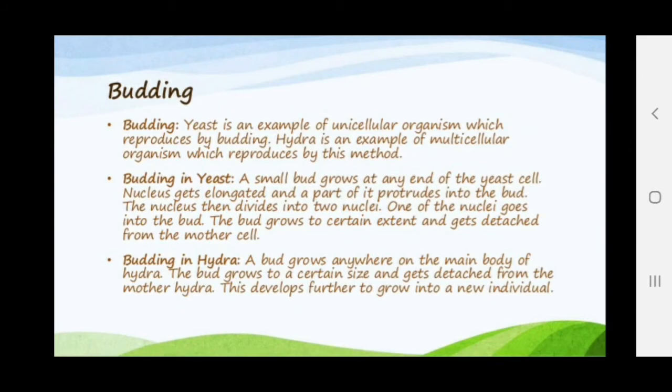Budding in yeast, I think you have studied in previous classes also. Yeast is an example of unicellular organisms which reproduce by budding. Hydra is also an example of multicellular organisms reproducing by budding. In budding in yeast, a small bud or outgrowth grows on one end of a yeast cell, and the nucleus gets elongated and a part of it protrudes into the bud. The nucleus then divides into two nuclei. One of the nuclei goes into the bud. The bud grows to a certain extent and gets detached from the mother cell. This is how budding in yeast takes place.